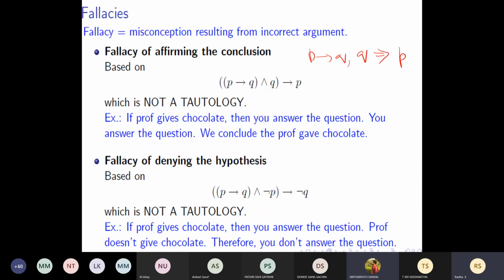Will this imply P is true? No, you cannot say. P tends to Q and P is true, I can say Q is true. The statement says that if the professor gives you chocolate, then you will answer the question. Maybe it may be wrong or right, that is different, but you will answer something.